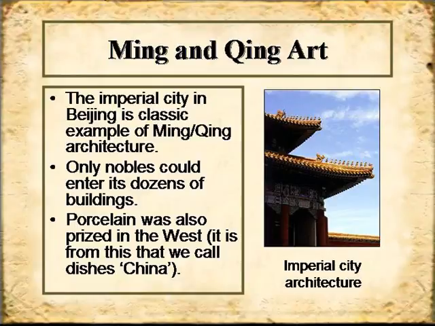Only the nobles could enter the Forbidden City, and if anybody had tried to go in to see the emperor, they would have been killed. There were supposed to be over 9,000 rooms in the Forbidden City.